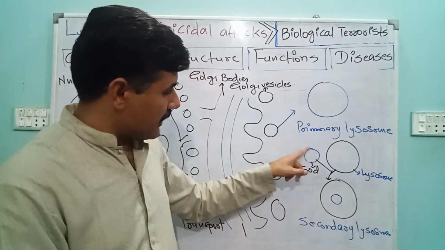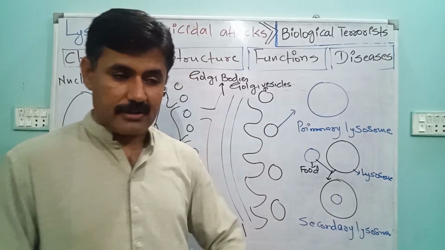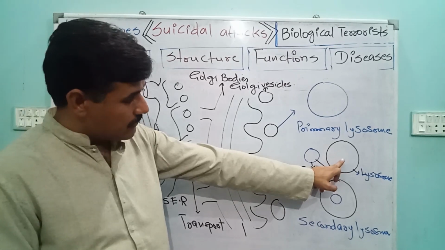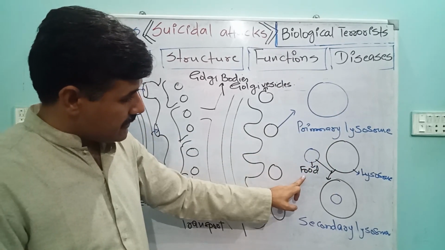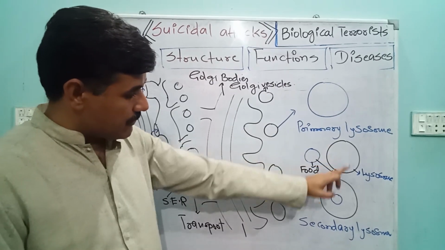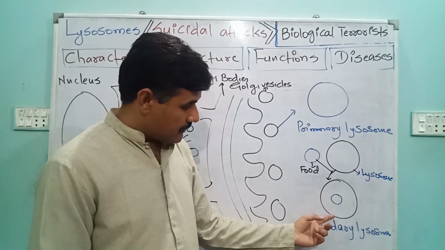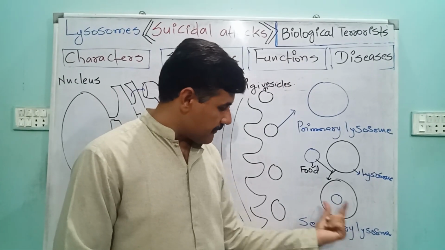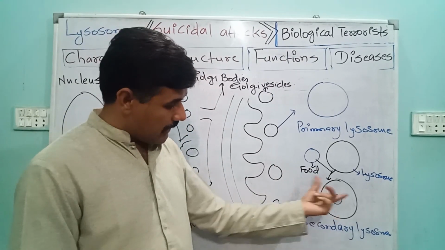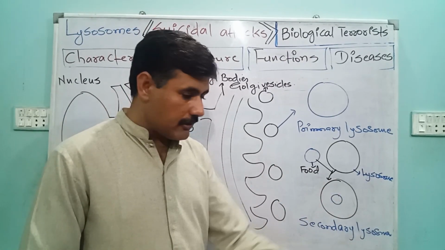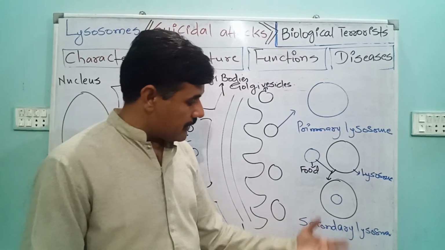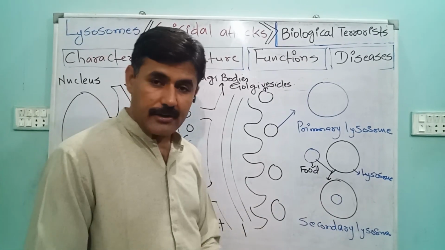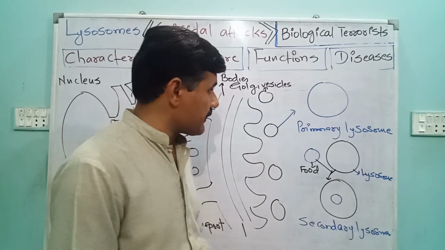Later, when food comes inside the cytoplasm and they have to perform their function as organelles to go for intracellular digestion, when food diffuses into this same lysosome, it forms a complex structure, and this complex structure we would now say is a functional lysosome. A functional lysosome means a lysosome where intracellular digestion will take place, and this will become active. Enzymes will start working. This lysosome is now termed a secondary lysosome. So this is how the structure of the lysosome is.